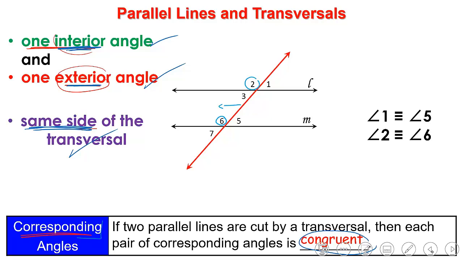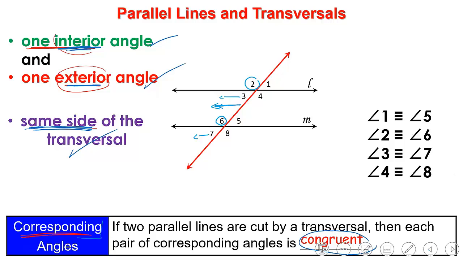Angle 3 and angle 7, both of them are corresponding angles. Why are they corresponding angles? Because angle 3 is an interior angle, and angle 7 is an exterior angle, and both of them are on the same side of the transversal. So yes, they are corresponding angles and equal in measure.